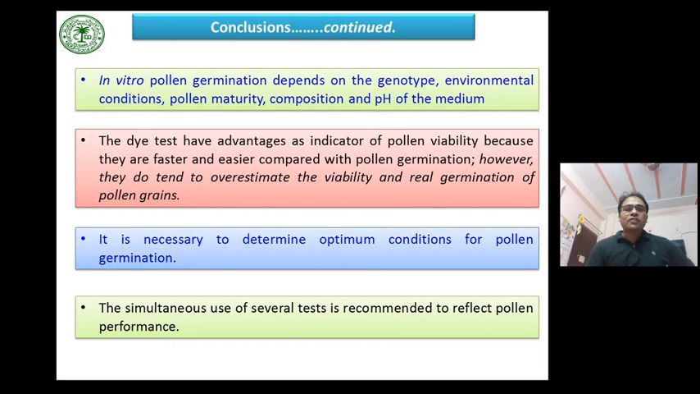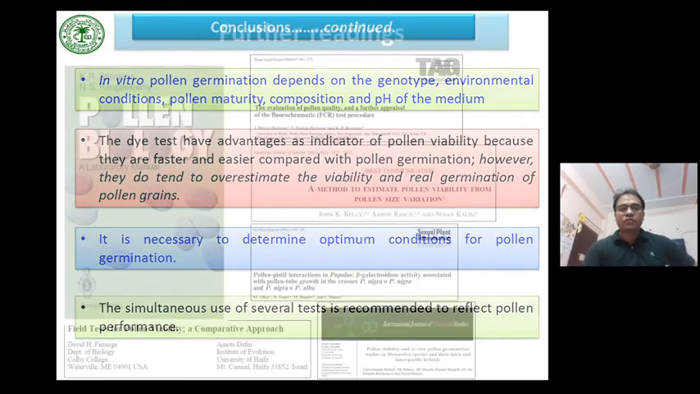In vitro pollen germination depends on the germination type, environmental condition, pollen maturity, composition, and pH of the medium. The dye tests have advantages as an indicator of pollen viability because they are faster and easier compared with pollen germination. However, they do tend to overestimate the viability and real germination of pollen grains. It is mandatory to determine optimum conditions for pollen germination, so simultaneous use of several tests is recommended to reflect pollen performance.